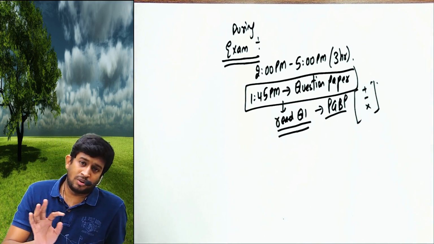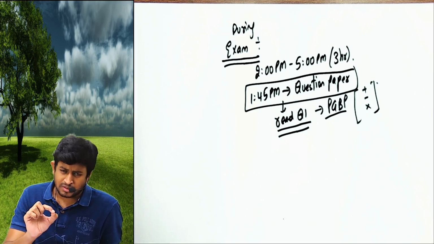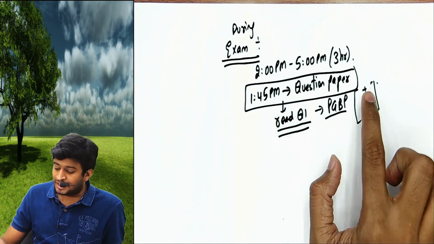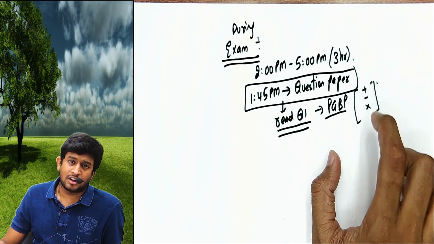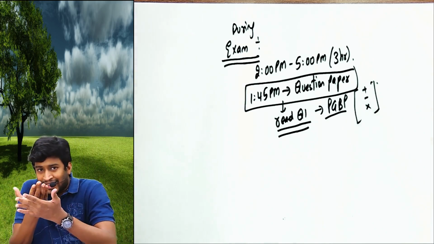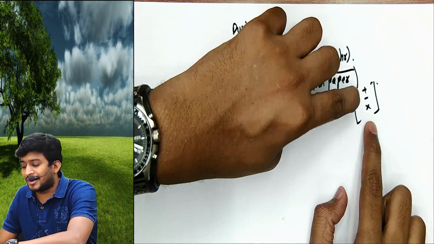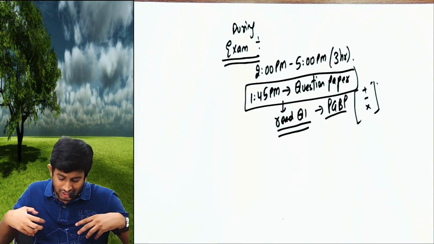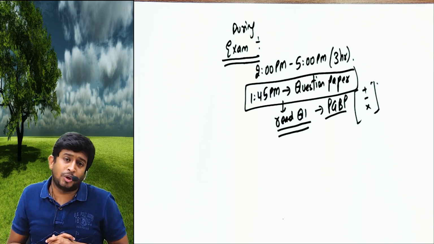Evaluator also will not come to know if you write only plus and all, sir. Just the small, so that you also don't understand what it is. Plus means we add, less means we deduct, cross means ignore the adjustment. So the moment I get the question paper, my adjustments are done, my 14 marks answer at least 75% is ready. I have to just keep that answer in the answer booklet now.